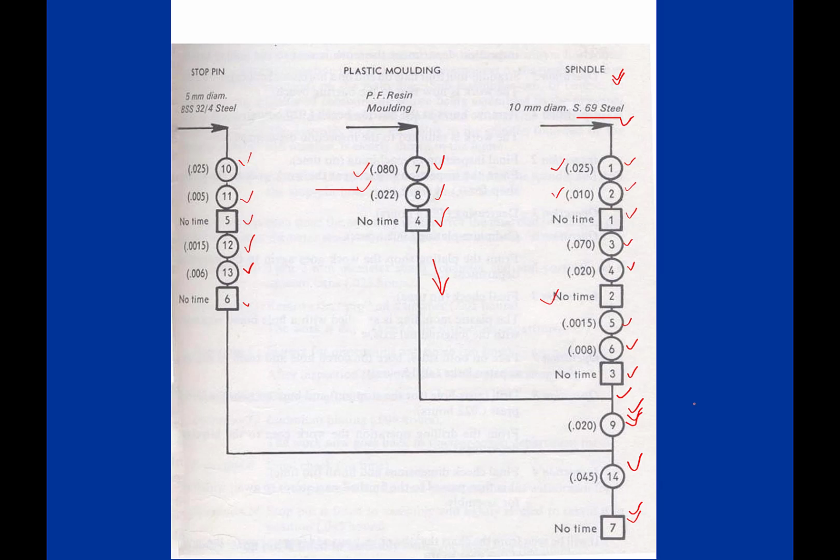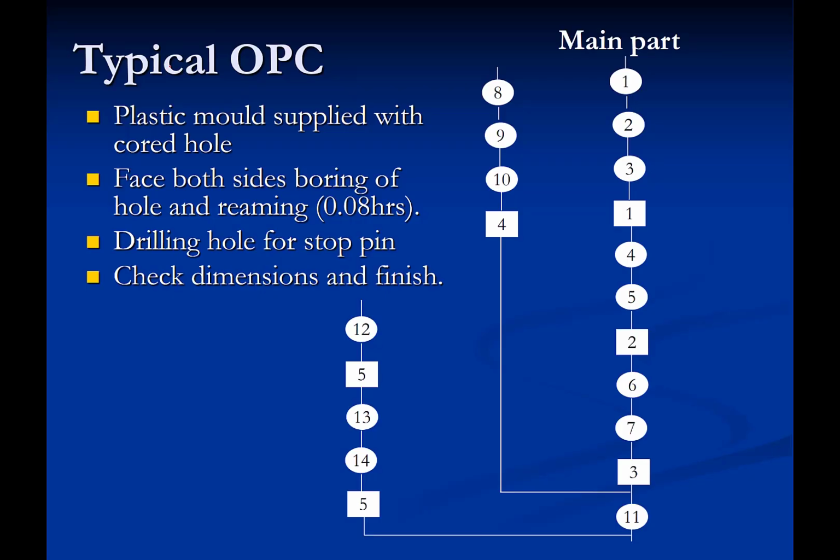So what we are showing here is the different operations needed in the 3 different components, at which stage these will be assembled, how much time roughly they will take, and what is the proportion of the operations and the inspection. Okay, so this is the same thing that I have shown.